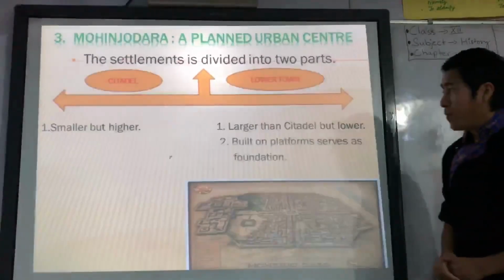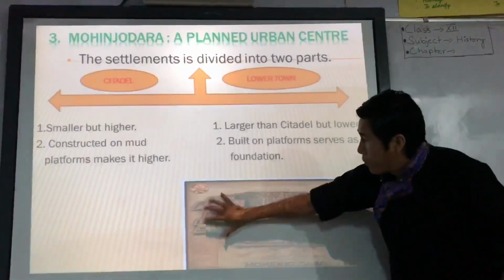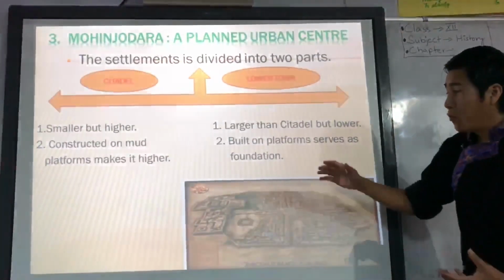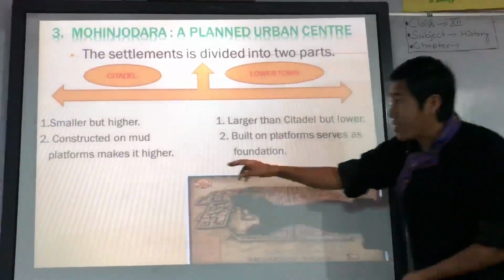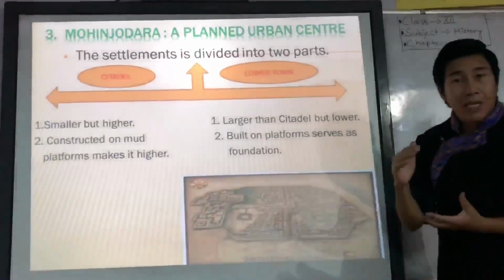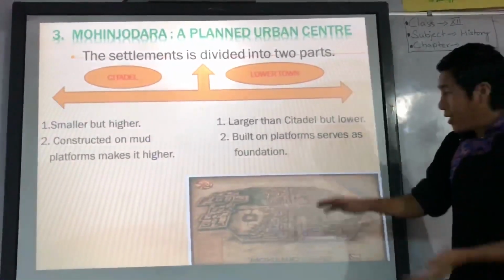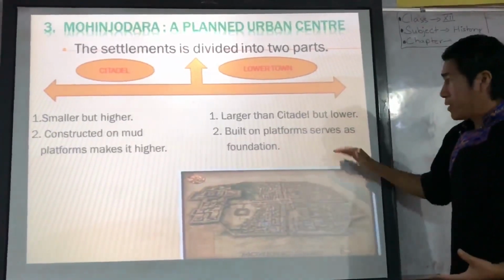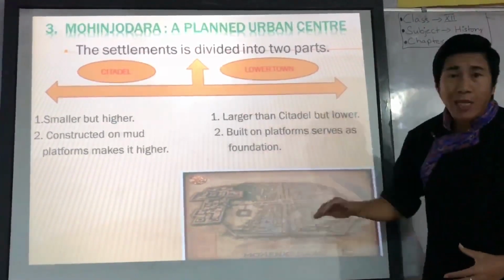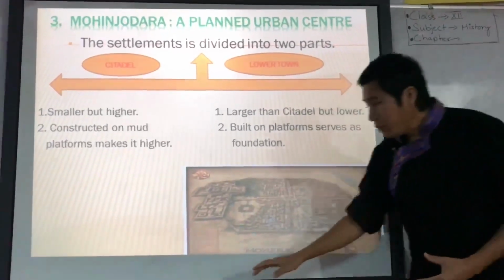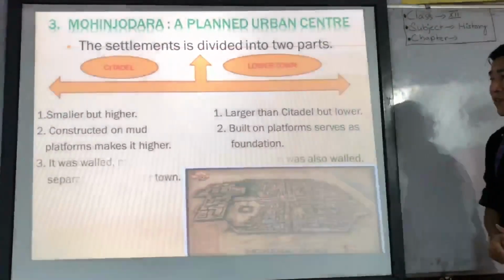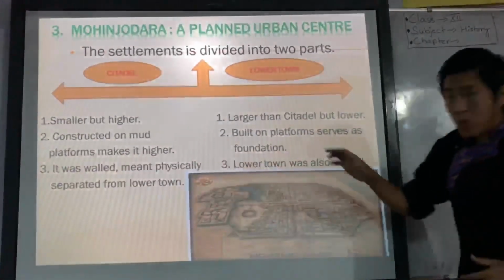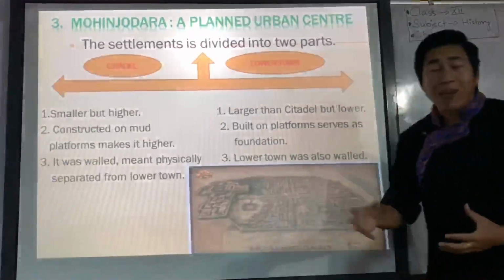The second difference is that the citadel was constructed on a mud platform to make it look higher. The lower town was also built on a platform, but as compared to the citadel, it's lower. The third difference is that the citadel was walled, or you can say fortified.